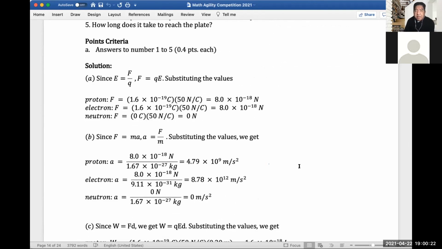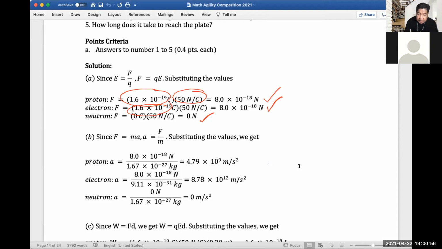So simply multiply the charge of proton times the electric field given. So we'd get 8.0 times 10 to the negative 18. Now for electron, which has the same charge as proton, this would get again 8.0 times 10 to the negative 18 newton. And then for neutron, since it's not charged, F would be 0 newton.